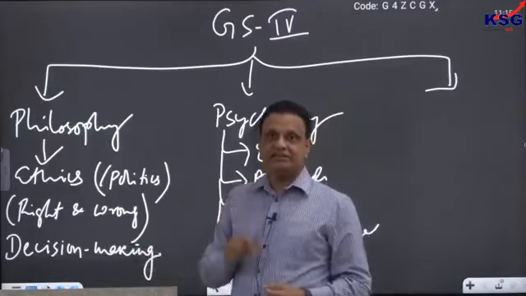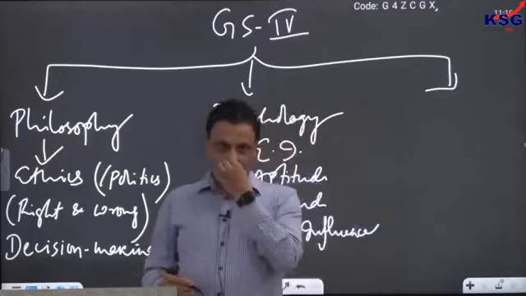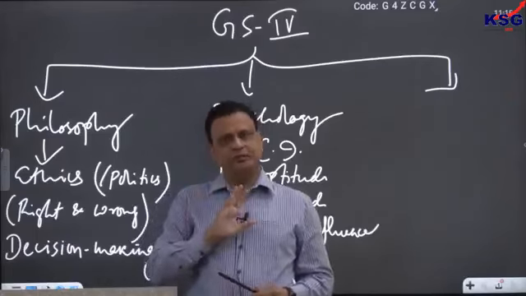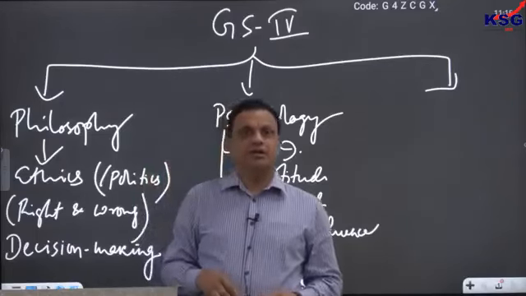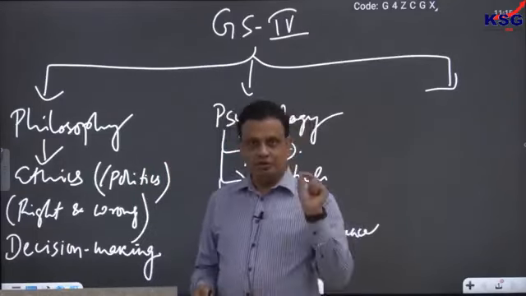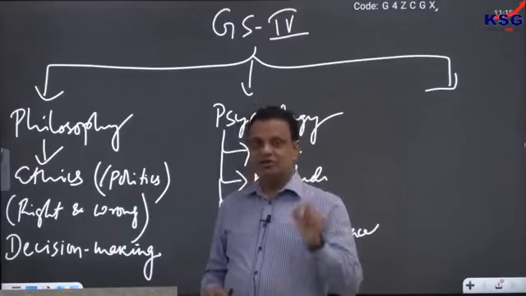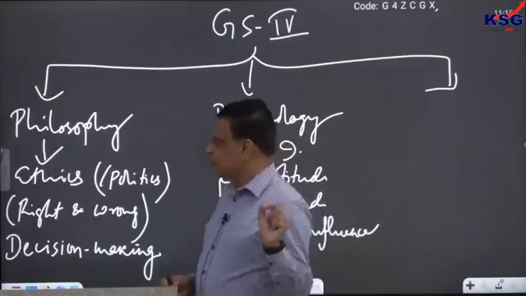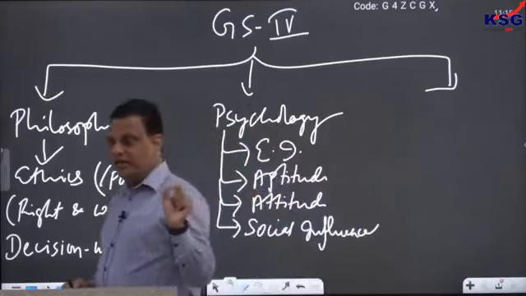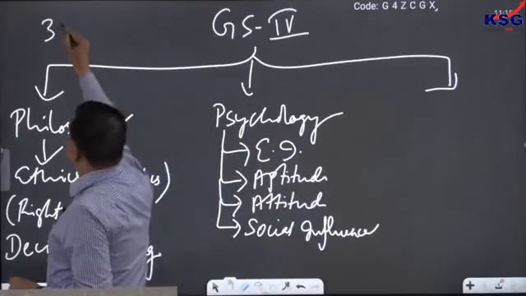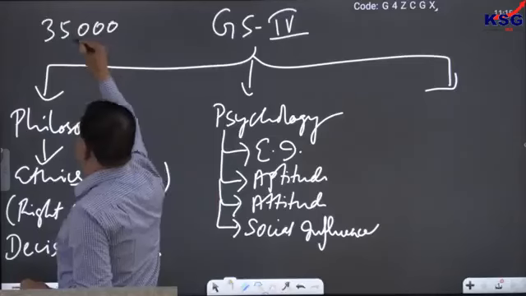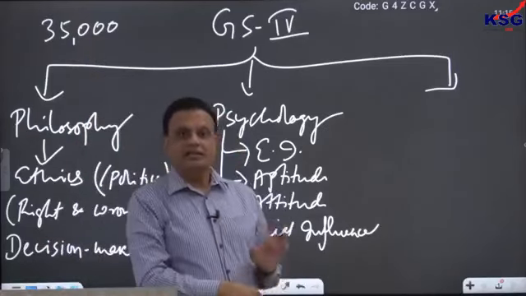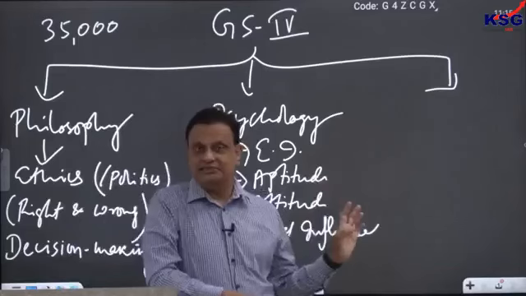And as far as decisions are concerned, decision is a very important part of human life. A normal human, every day we make a large number of decisions. According to one estimate, think of it, a normal human being like us, every single day we make as many as 35,000 decisions.